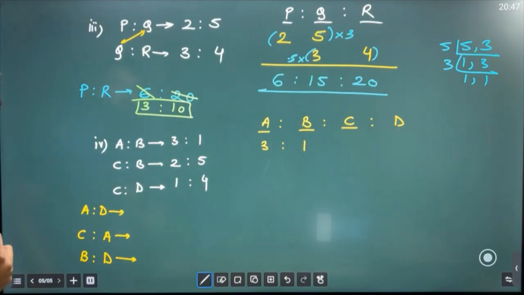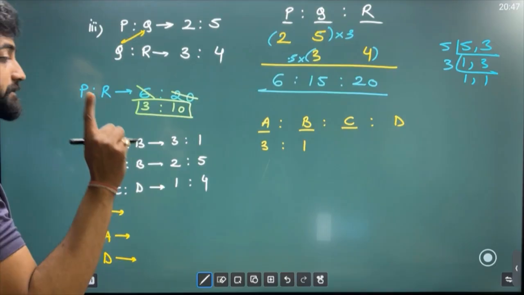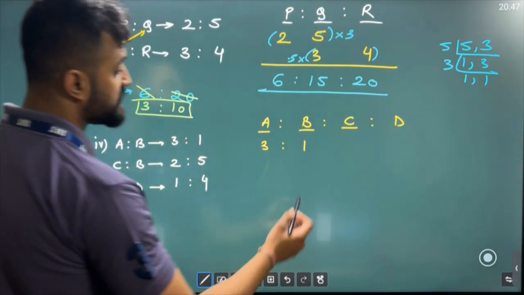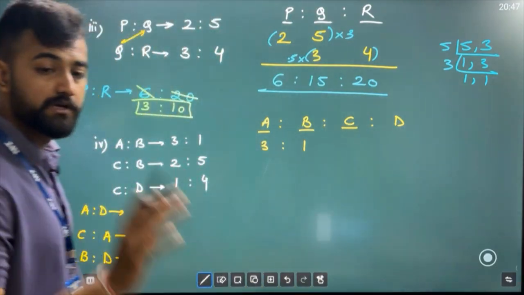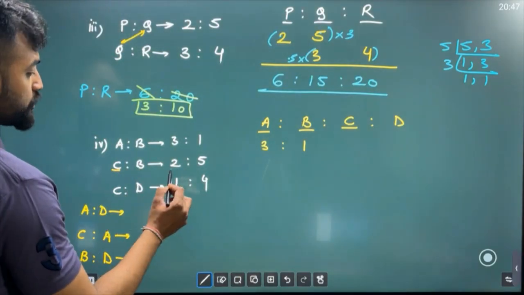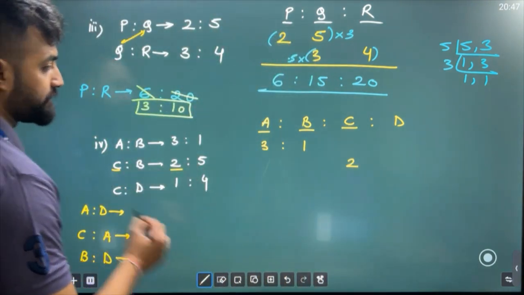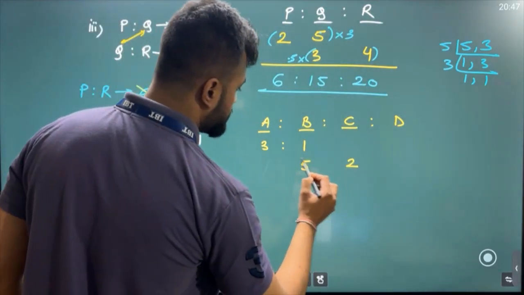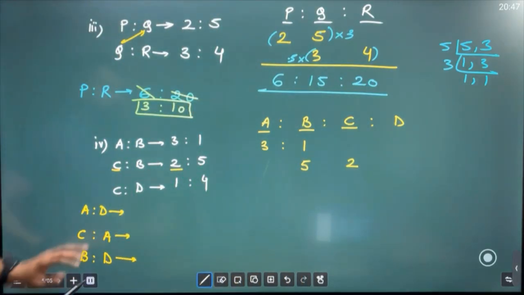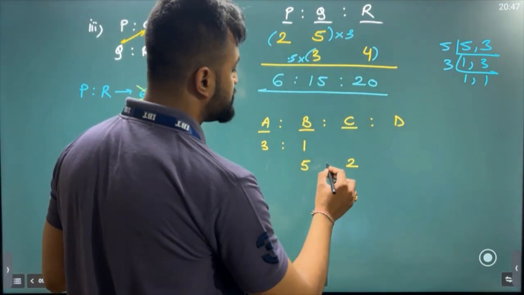Yes? Okay, now B is to C I want to write, but here see they have given C is to B. So be very, very careful. Some students in a hurry, they'll write 2:5 out here. It'll be galat. You'll get wrong answer. Okay, be careful. See out here, C is 2 my friend. Okay, so C 2 hai and B is your 5. B is your 5. Okay, be very careful. Okay, so generally they play like this.